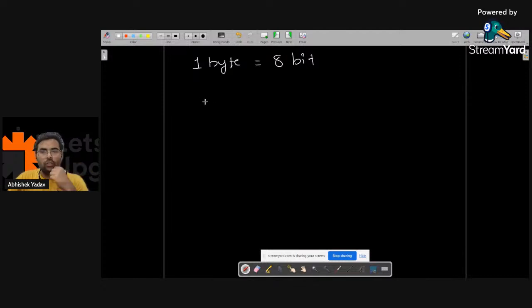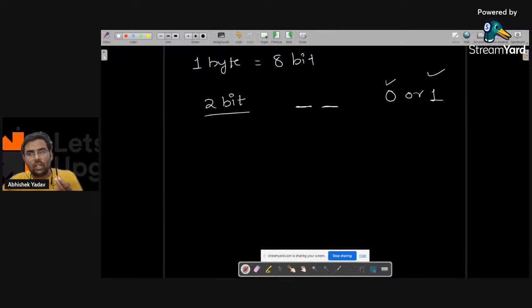So let's assume I have 2 bits. 2 bits means I have two places, and I have two options, that is either I can use 0 or 1. I have to create a 2-digit number using 0 or 1. Can you guys tell me how many possible options I have? How many possible digits can I create?